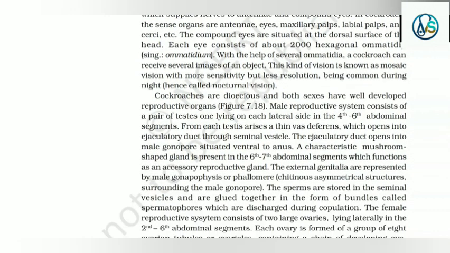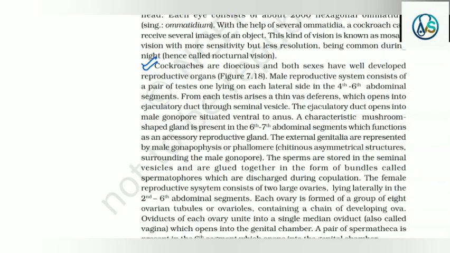Mosaic vision is common during night, hence called nocturnal vision. Cockroaches are dioecious and both sexes have well-developed reproductive organs. The male reproductive system consists of a pair of testes, one lying on each lateral side in the 4th to 6th abdominal segments. From each testis arises a thin vas deferens, which opens into the ejaculatory duct through the seminal vesicle. The ejaculatory duct opens into the male gonopore situated ventral to the anus.